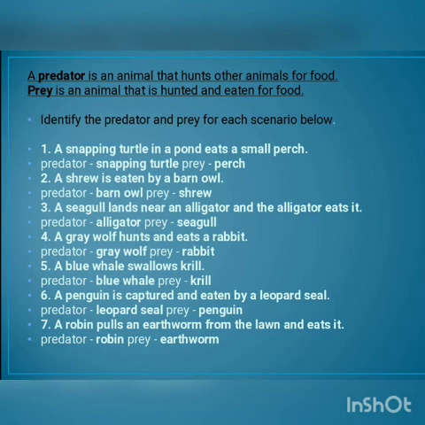So it is an aquatic food chain. So predator over here is blue whale because blue whale is eating another animal. And krill is prey because krill is being eaten by blue whale.